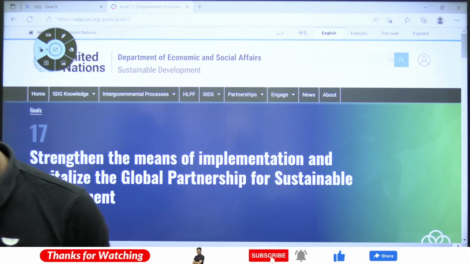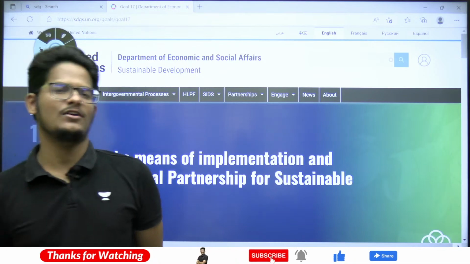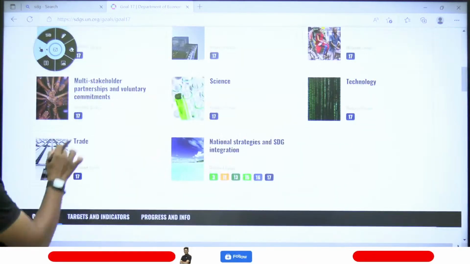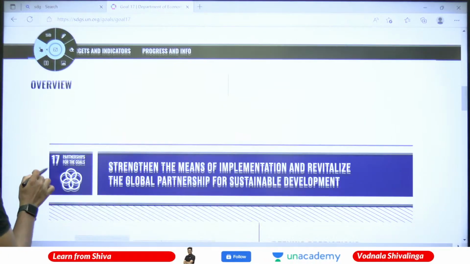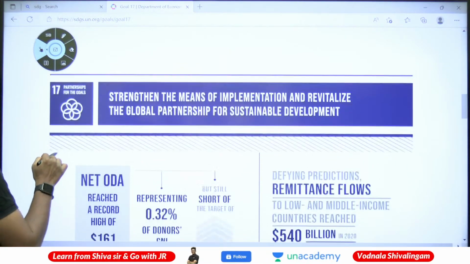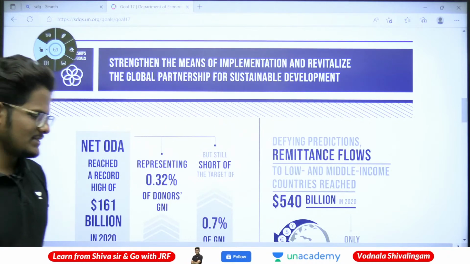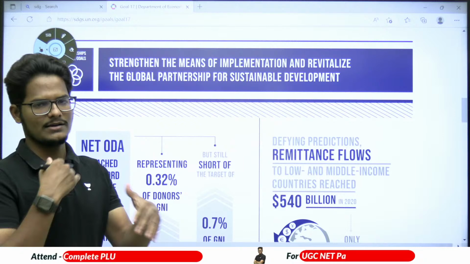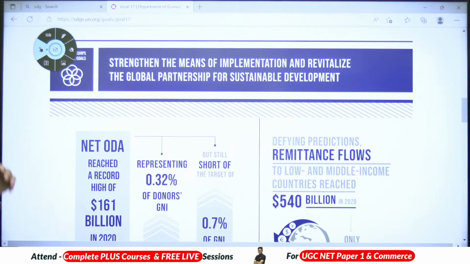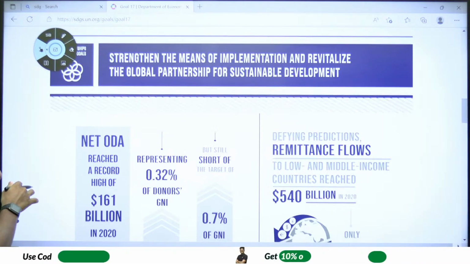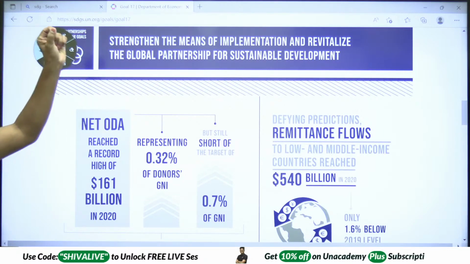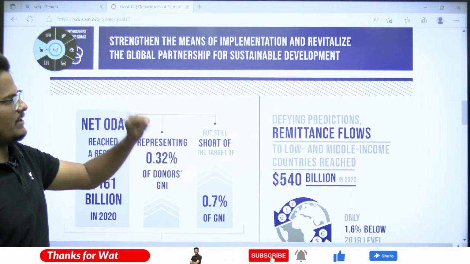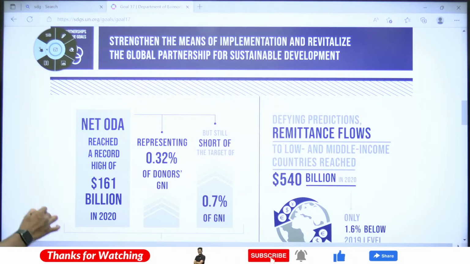Goal number 17, which is common for all. This goal is common for almost all the goals. Partnership for the goals. To improve all these 16 development goals, we should support each other. We should have a proper cooperative mechanism between the countries. Strengthen the means of implementation and revitalize the global partnership for sustainable development.